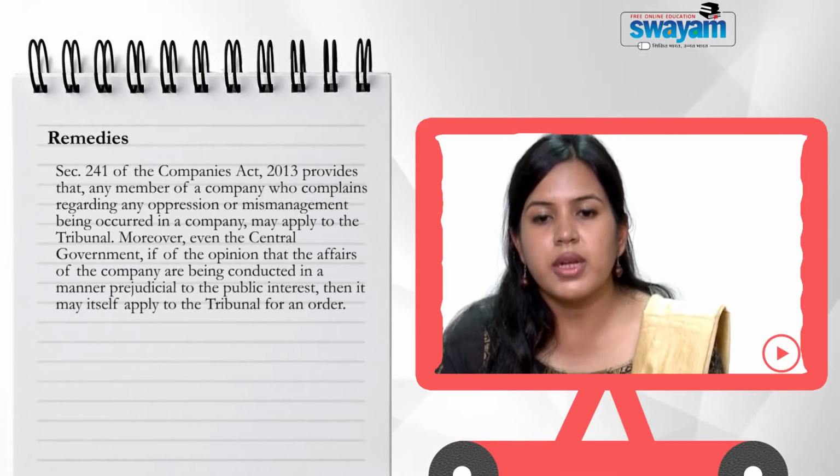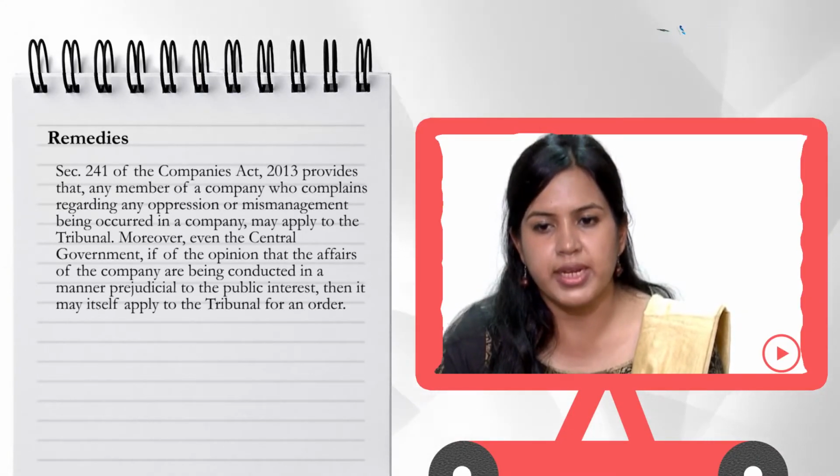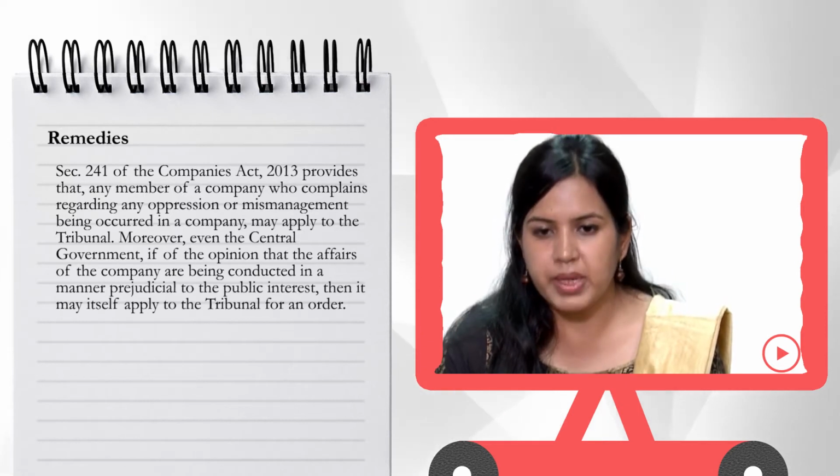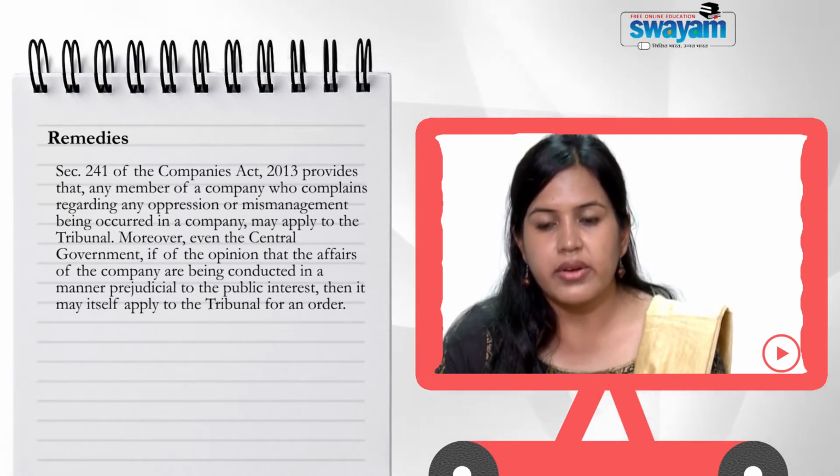Now we will discuss the remedies which are available to the shareholders in case of oppression and mismanagement. Section 241 of the Companies Act 2013 provides that any member of a company who complains regarding any oppression or mismanagement occurring in a company may apply to the tribunal.